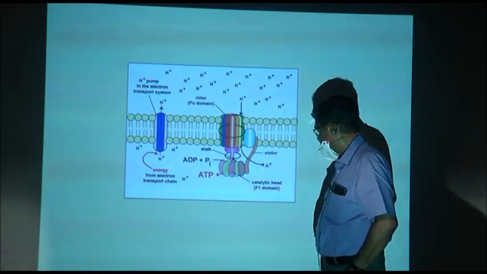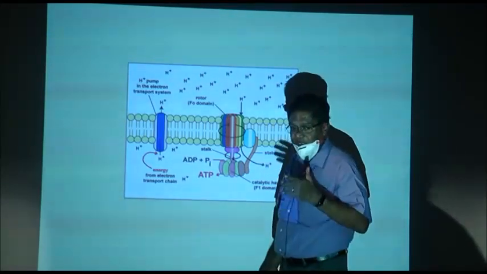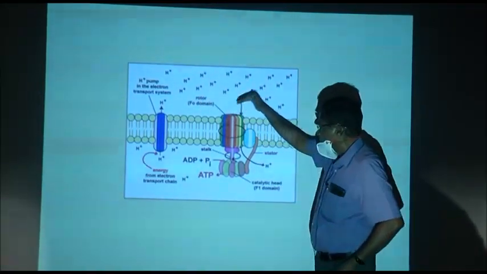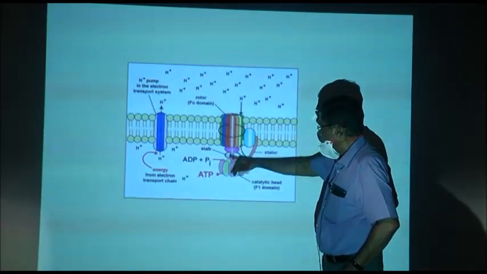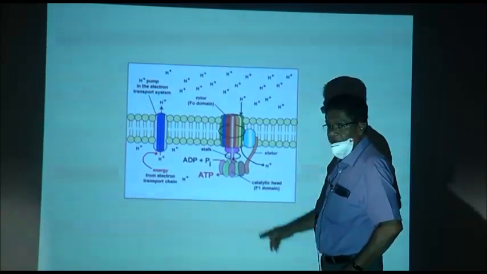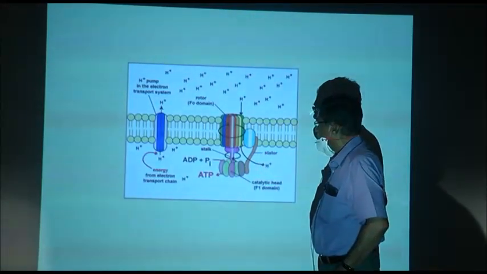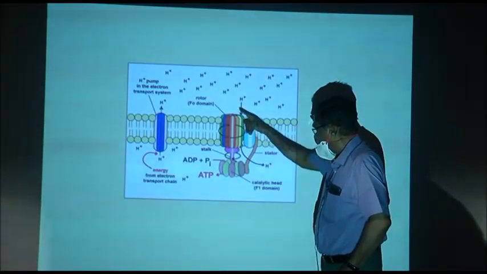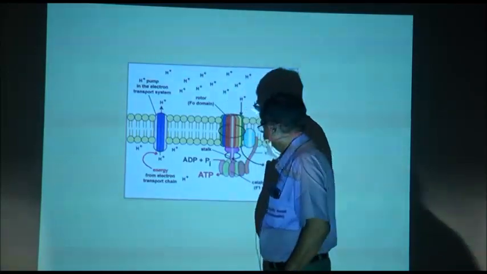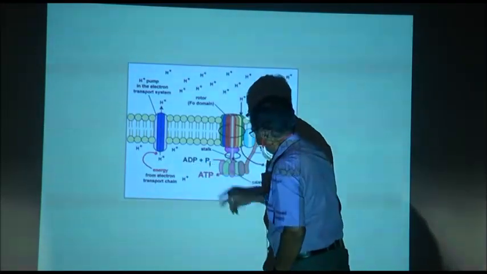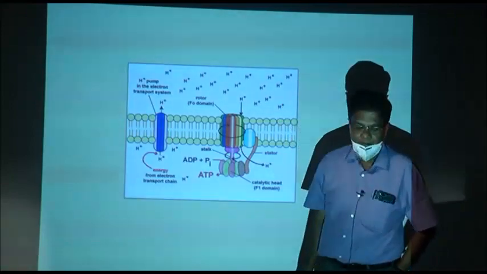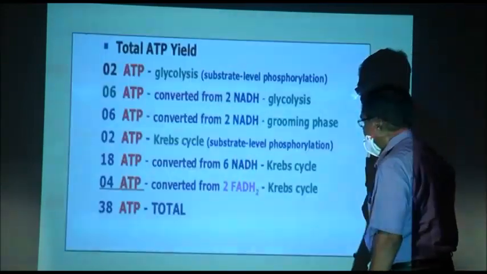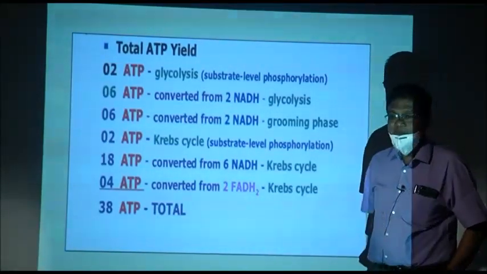Now, I am explaining again, the H plus ions get accumulated in the intermembrane space, then these hydrogen ions move into the matrix again through a rotor, that is F0 domain and F1 domain and a stalk, and during this movement energy is released and this energy combines ADP and phosphate to form ATP. So, this process is called chemiosmotic mechanism. Next. Now, how many ATP are formed?